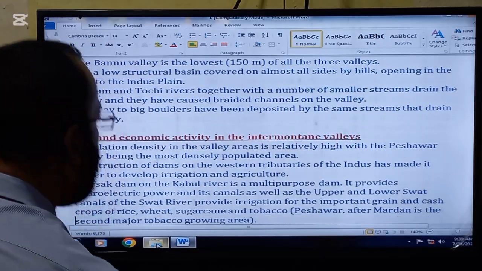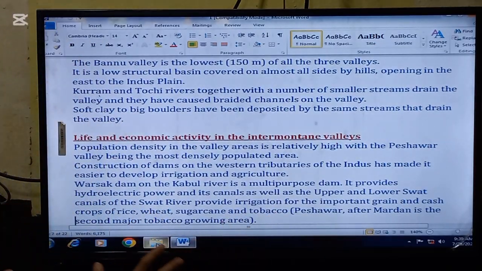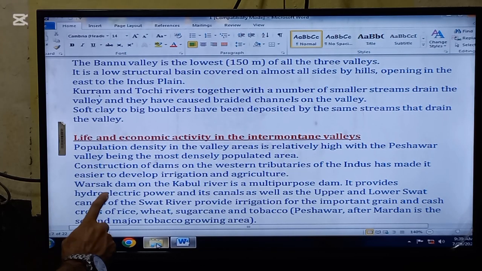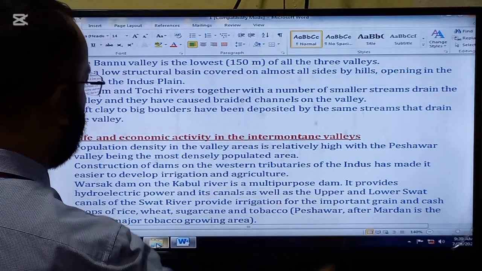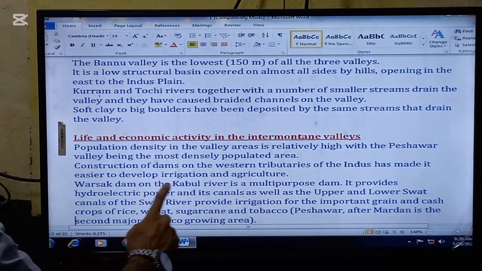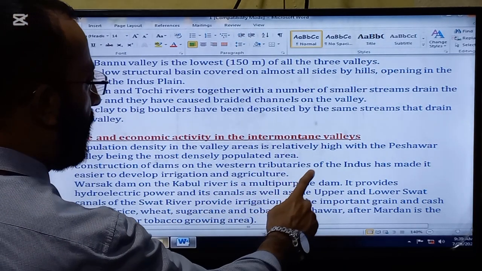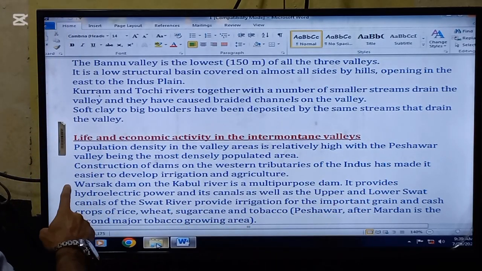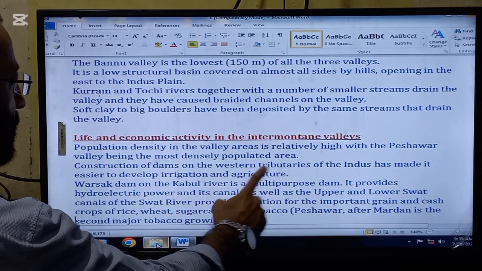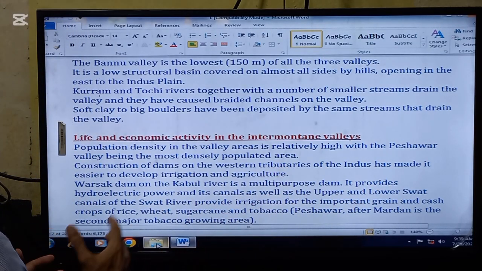Okay, the next thing that we are going to read today is very, very important as far as the paper is concerned, and this topic comes frequently in the paper: the life and economic activity in the intermontane valleys. Population density in the valley areas is relatively high, with the Peshawar Valley being the most densely populated area. So as far as population is concerned, this is densely populated.